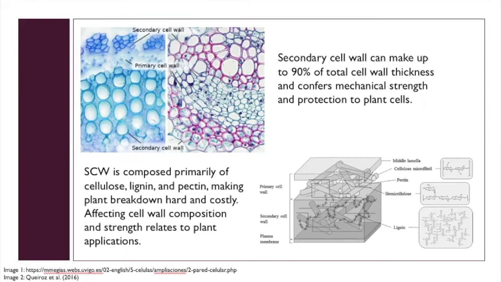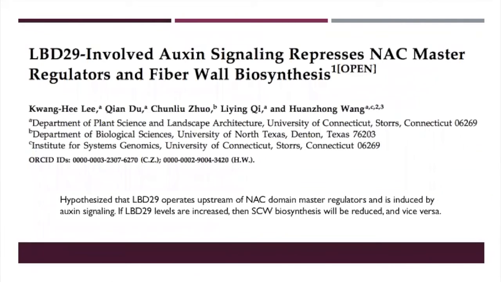But to do any of these applications, we first need to understand the many factors that affect the synthesis, deposition, and upkeep of cell walls. This presentation specifically is focusing on further understanding NAC transcription factors, auxin signaling, and LBD29. So this was my primary research article: LBD29 involved in auxin signaling represses NAC master regulators and fiber wall biosynthesis. The hypothesis of this paper was that LBD29 operates upstream of NAC domain master regulators and is induced by auxin signaling. If LBD29 levels are increased, then secondary cell wall biosynthesis will be reduced and vice versa.